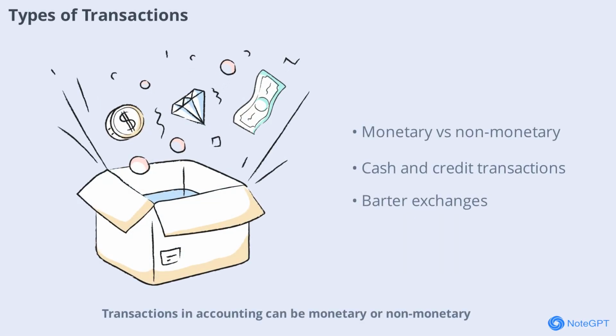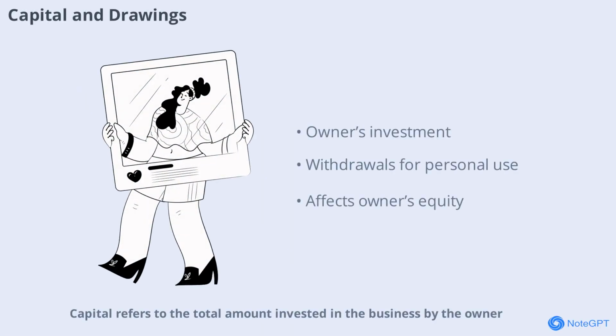Transactions in accounting can be monetary or non-monetary. Monetary transactions involve the exchange of money or money's worth, such as cash or credit sales. Non-monetary transactions like barter exchanges do not involve money directly. Only monetary transactions are recorded in the books of accounts, ensuring that the financial records reflect the true economic activities of the business.